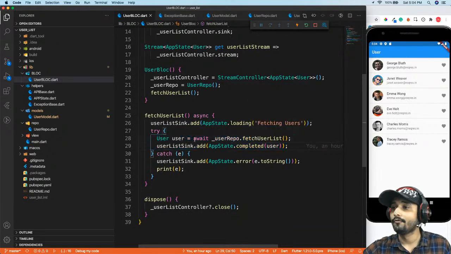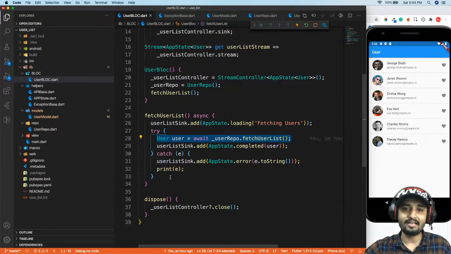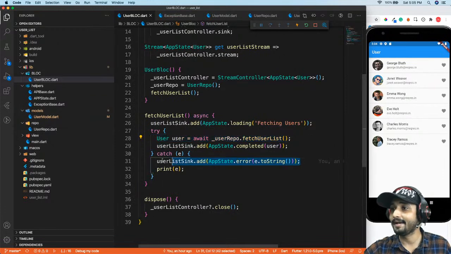Now we are putting these two statements into a try so that while making an API call, if we have any kind of error, we catch that error. Whether it is a bad call exception, whatever class we have made, that particular exception we are going to add right over here.